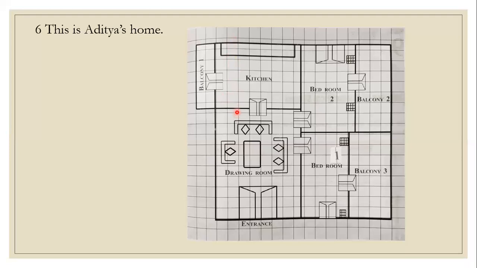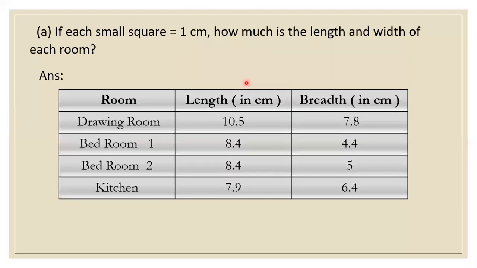Sorry children, here we have to take it as the breadth because this horizontal measure is more coming. So breadth we have taken it as 6.4 and length 1, 2, 3, 4, 5, 6, 7 and 7.9 is taken as the length. This you have to take as the length because this horizontal measure is more than the vertical measure. Always the more measure or the longer measure we have to take as length. So length is here 7.9 and the breadth is 6.4. So that I have shown here.